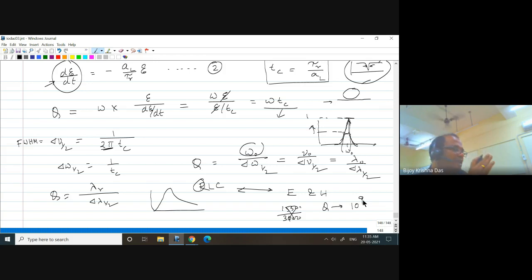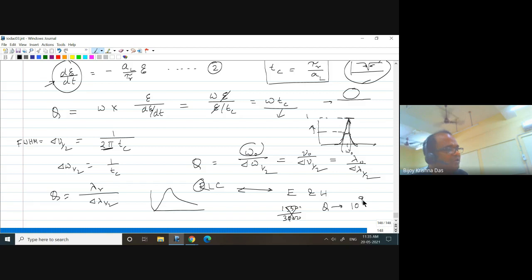One advantage is that if you operate at higher frequency for any communication system, you can have an enormous bandwidth, and to process that signal you need a very good filter, and that filter can be designed by an integrated photonics structure, the microring resonator here. So typically it can be 10 to the power 9 if the loss is very low.